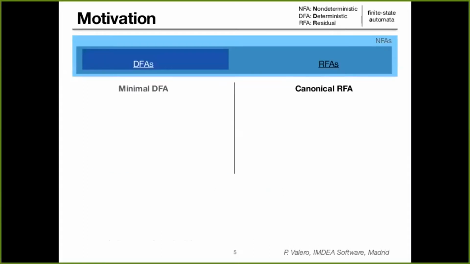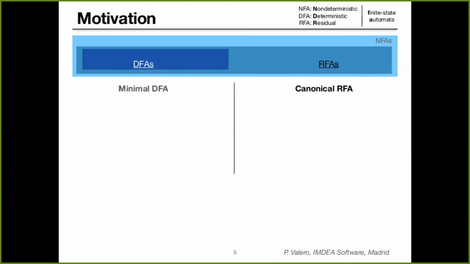This class of residual automata shares some similarities with deterministic ones. In particular, given a regular language, we can find a minimal deterministic automaton that generates that language. And similarly, we can also find a minimal residual automaton that generates that language. Now, as it was defined by Denis, this minimal residual automaton for a given language is also known as the canonical automaton for that language.